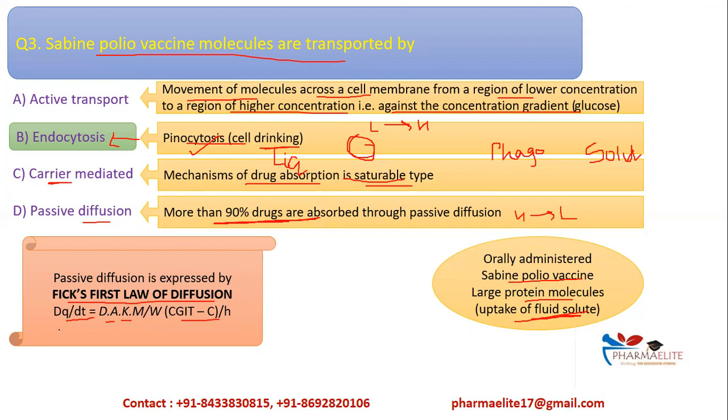Now, what are these terms? dQ by dt is the rate of diffusion, D is the diffusion coefficient, A is the surface area of the absorbing membrane, Km/w is the partition coefficient of the drug between the lipoidal membrane and the aqueous GI fluids, and C GIT minus C, this entire term in the bracket, is the concentration gradient or difference in concentration of drug in the GI fluids and plasma, and h is the thickness of the membrane. This expression is very important to remember, that is Fick's first law of diffusion which governs passive diffusion.